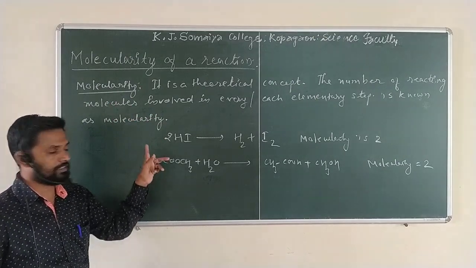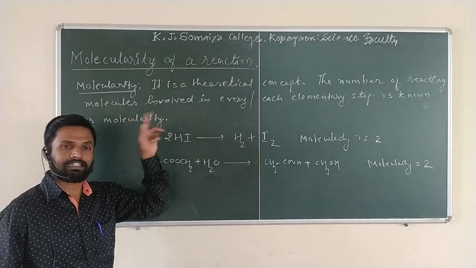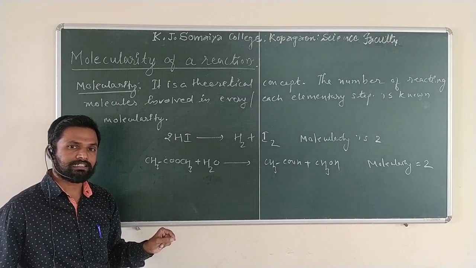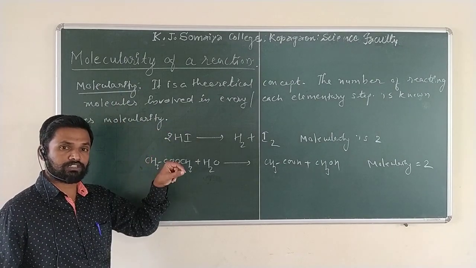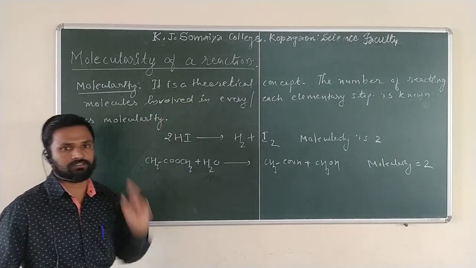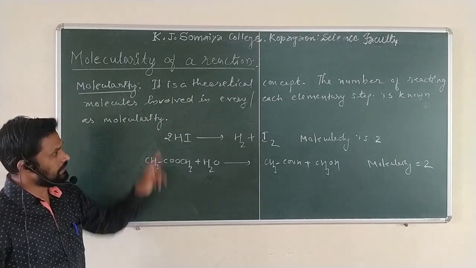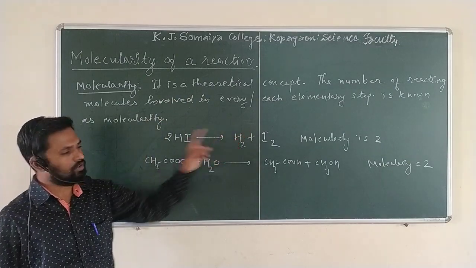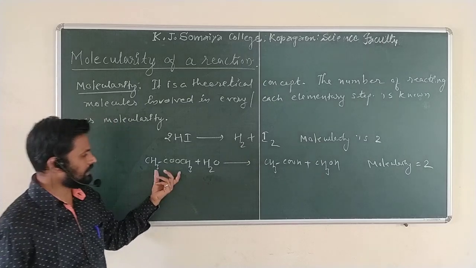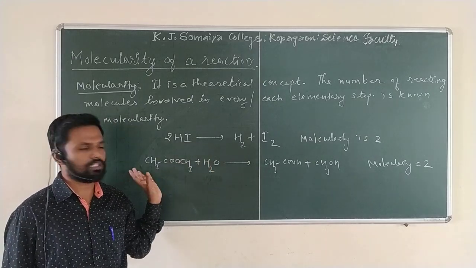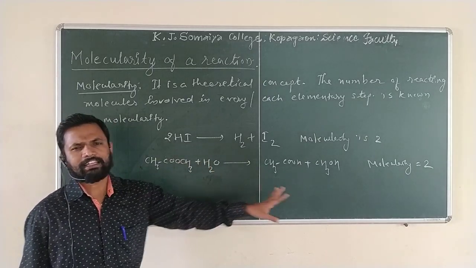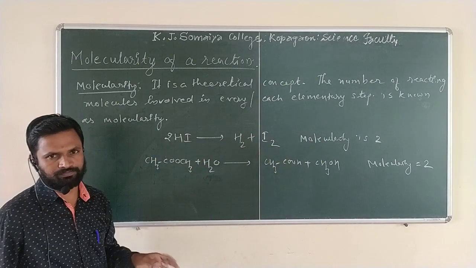You are getting my point? Order of reaction was an experimental quantity that was determined only by the sum of the powers of the concentrations of the reactive molecules involved in the rate equation. Here, in case of the molecularity, all are the theoretical concept. We can take all number of reactive molecules involved in each and every simple reaction.